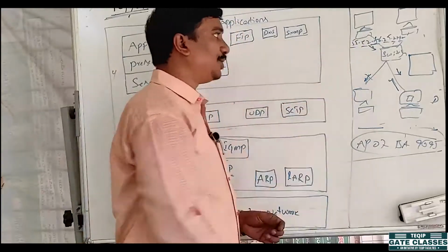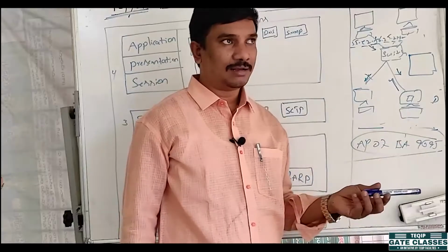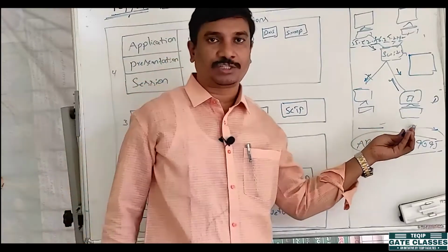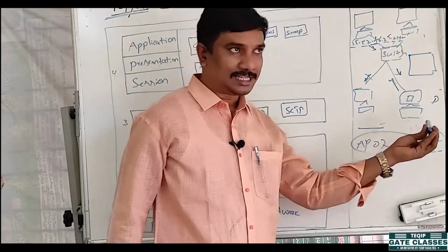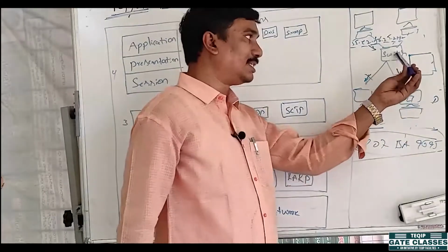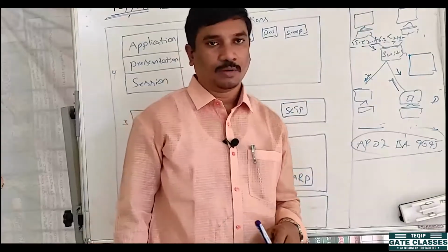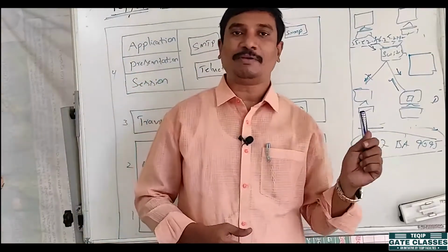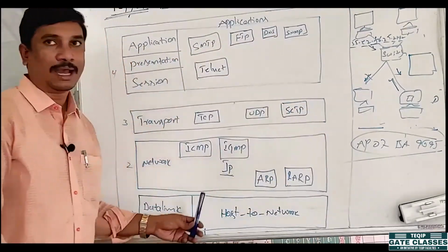So this is the source machine, and similarly the destination machine also has an IP address and a MAC address. The source machine wants the IP address of the destination machine, so it sends a request to system 4. Then system 4 replies. Whenever it replies, the IP address is stored in the switch, or the same IP address is given to the source. So it is simply the reverse of ARP. In ARP we identify the MAC address, whereas in RARP we identify the logical address. Right. So these two are ARP and RARP.